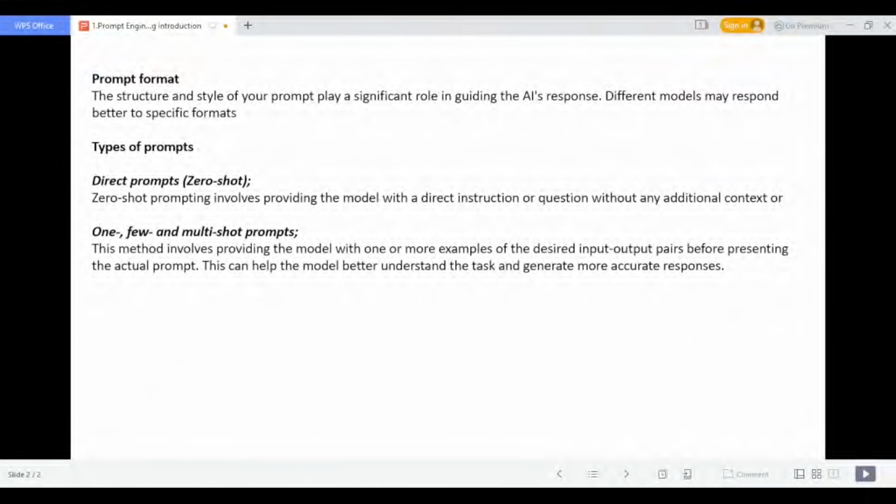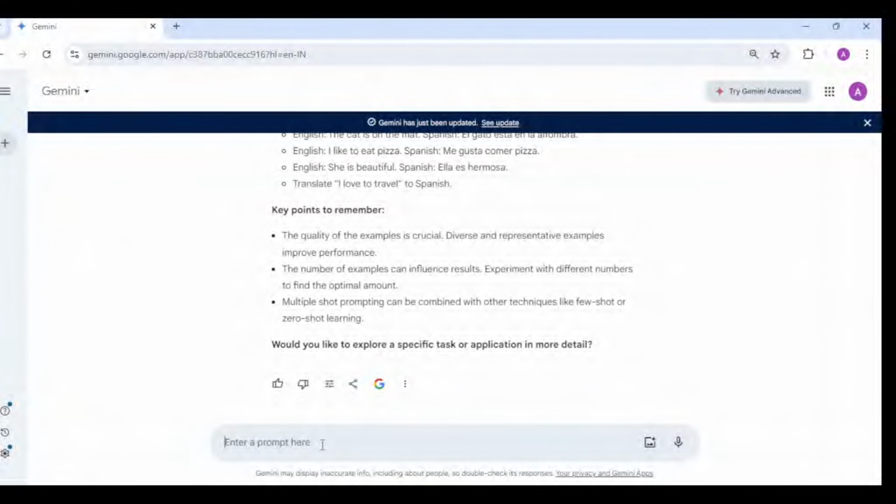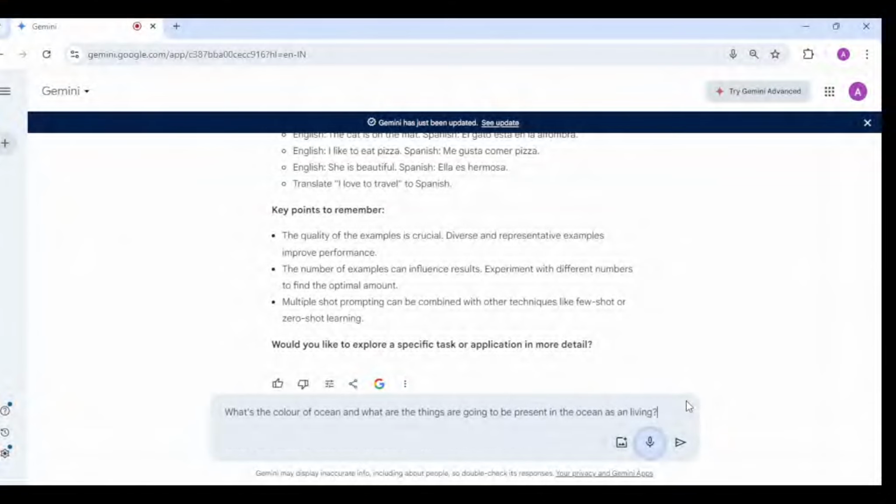An example I can give for multiple prompting is to ask: what is the color of the ocean, what living animals are present in the ocean, and what businesses are performed by people.